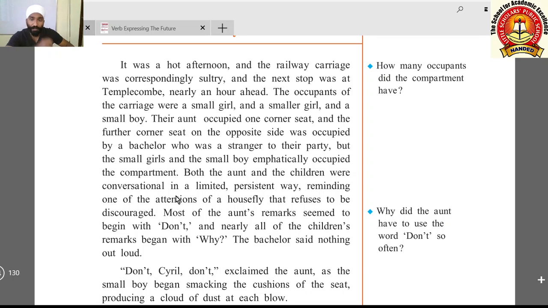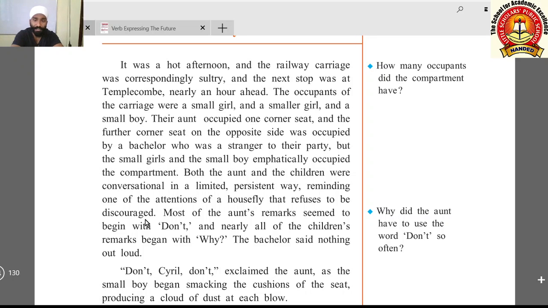Both the aunt and the children were conversational in a limited, persistent way. Conversational means they were talking, but in a limited way, and persistent means constant, reminding one of the attentions of a housefly that refuses to be discouraged. Now here, if a housefly comes in the house and sits on a sweet dish, again and again you make it fly away, but it refuses and sits there only.